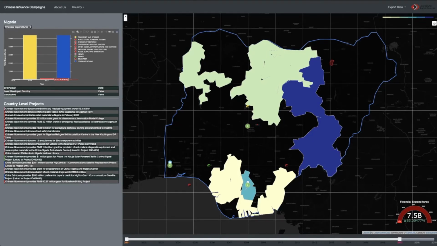An analyst might want to dive into particular investments that have been made. The country-level financial expenditures can be found in the left sidebar. By scrolling through, we can see that most of the recent expenditures have been made regarding emergency relief and education expenditures, as denoted by the color code on the left side of the table.